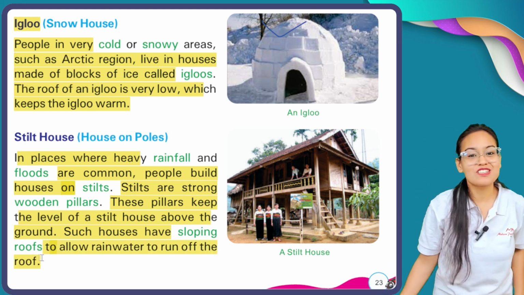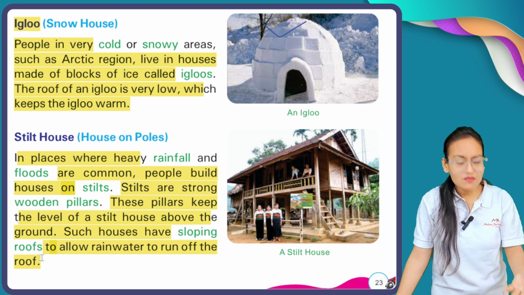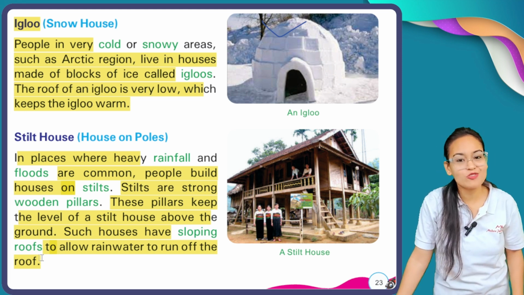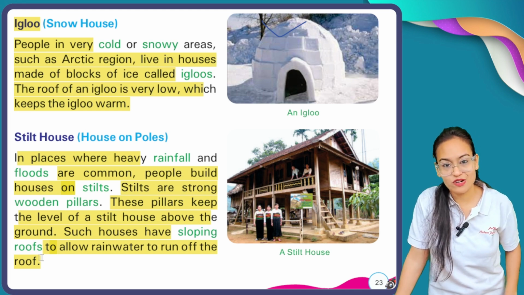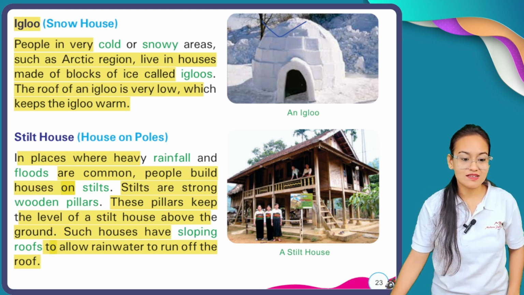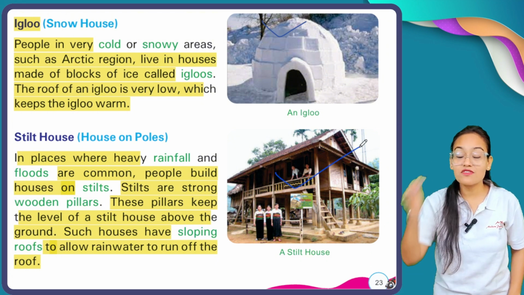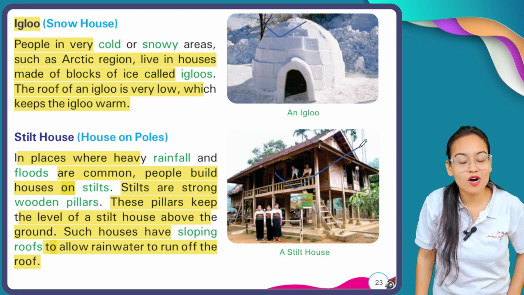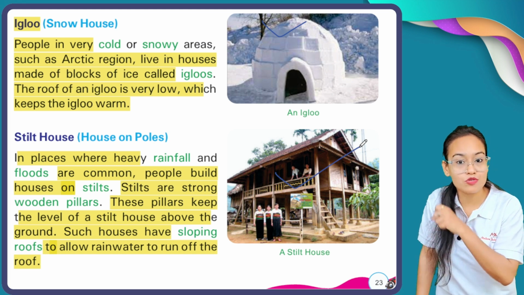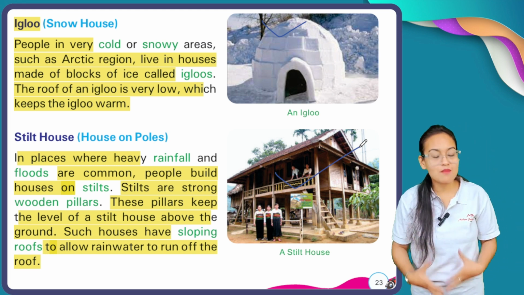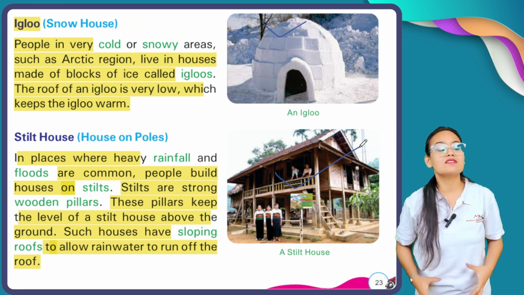My dear students, previously I told you about Cherrapunji and Mawsynram. Cherrapunji and Mawsynram are famous for their rainfall. So here you can see this is an example of a stilt house. These stilt houses are built on bamboo, on pillars, and those pillars are made of wood.